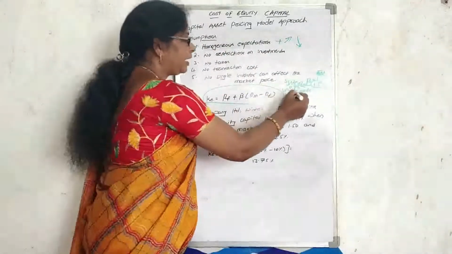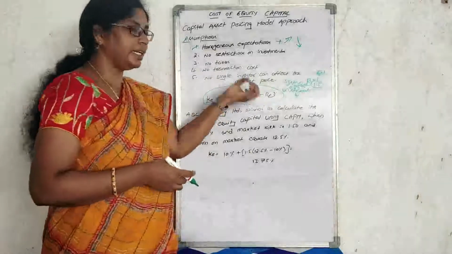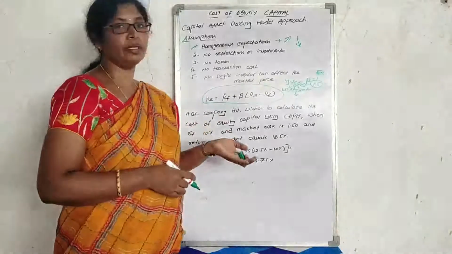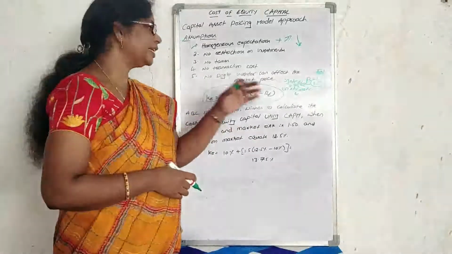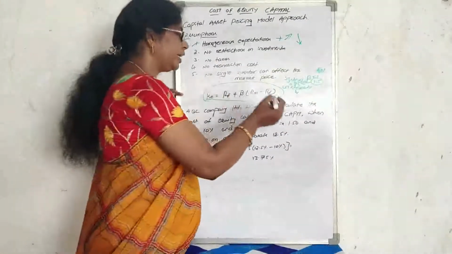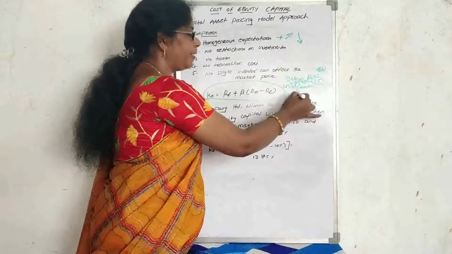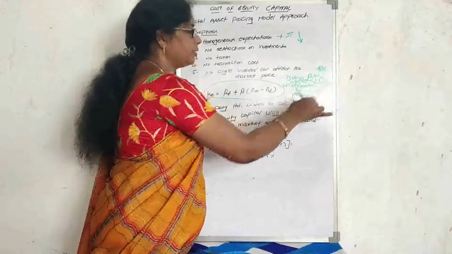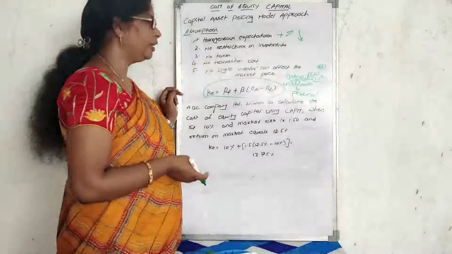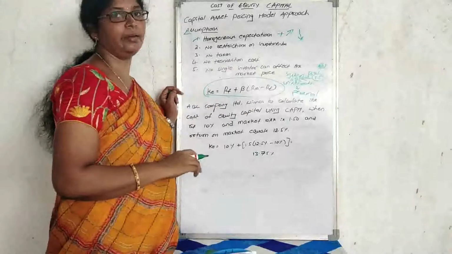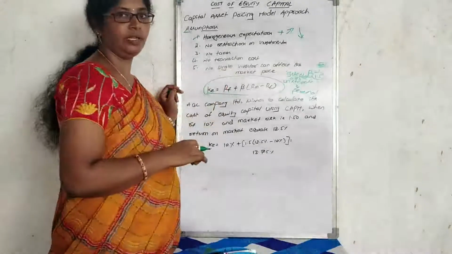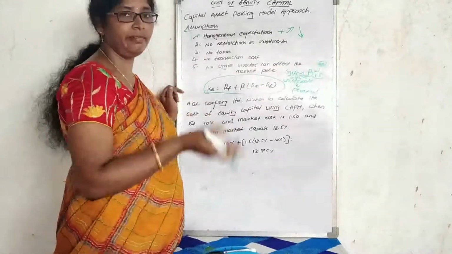Coming to the unsystematic risk, this is in our hands. We can expect how much the risk will increase or reduce. What are the factors impacting it? If a company has personnel management problems or issues in the organization, they can easily rectify them. If the R&D department is not working properly, we can rectify that, and we can improve the sales value.